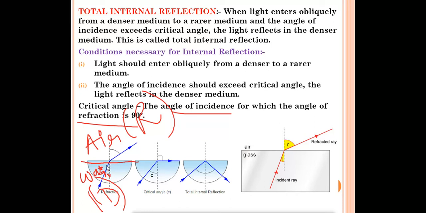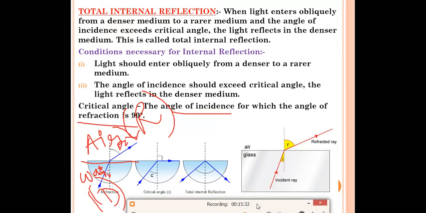When the light will enter from water to air, refraction will take place, right? In the last chapter on light reflection and refraction, we have read that when light ray will enter from the denser medium to rarer medium, what will happen? The light ray will move towards the normal or away from the normal? It will move away from the normal, not towards the normal. It will move away from the normal like this. So when light ray will enter from water to air, the light ray will move away from the normal. This is the refracted ray. The angle between the normal and the refracted ray is called angle of refraction, R. Okay, this is angle of refraction. This is the first case.